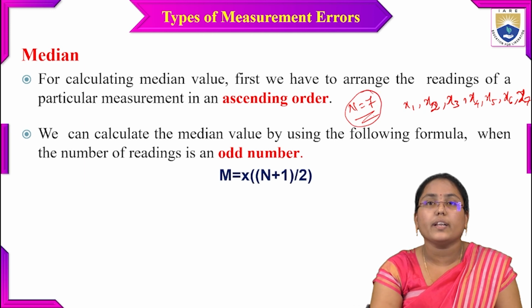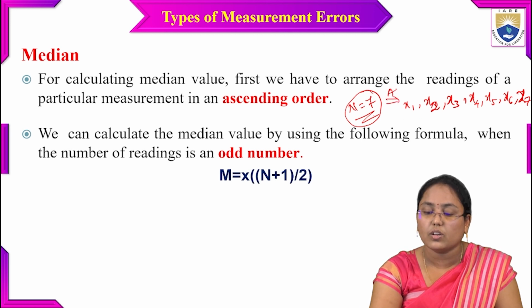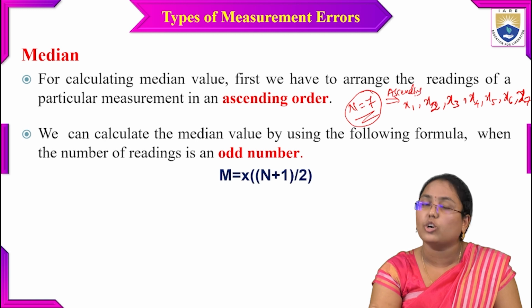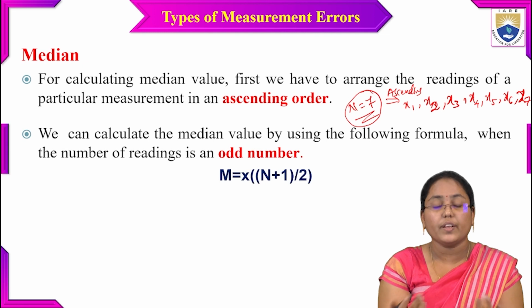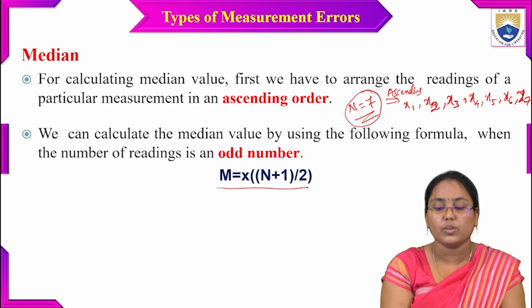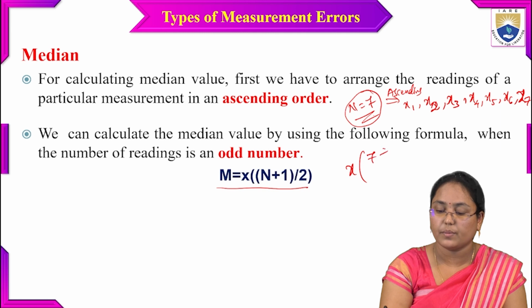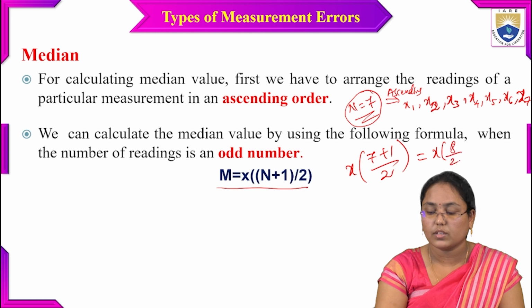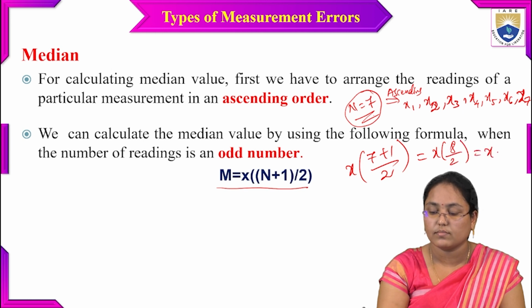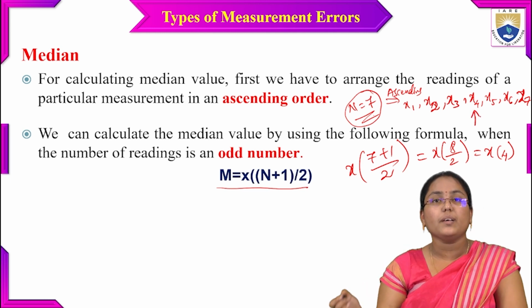So, as these are odd in number, what will be my median value? These are already arranged in ascending order. When the number of readings is odd, the median is m equals x of (n plus 1) by 2. That means x of (7 plus 1) by 2, so x of 8 by 2, which equals x4.